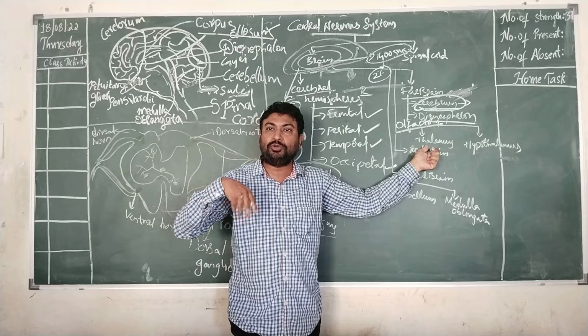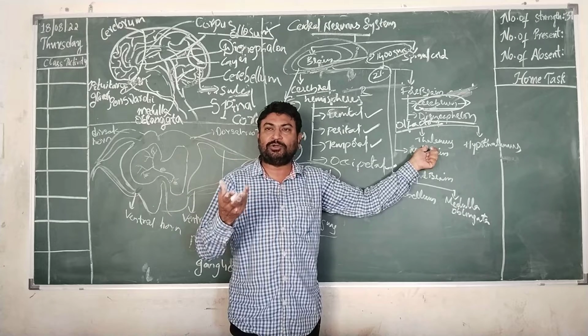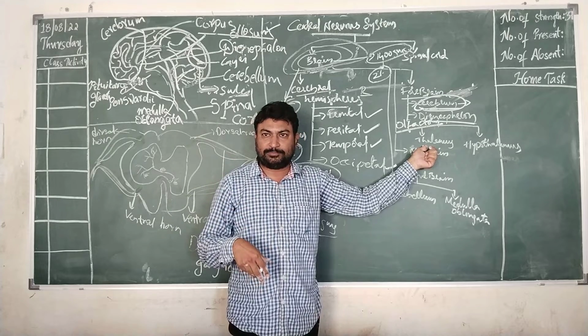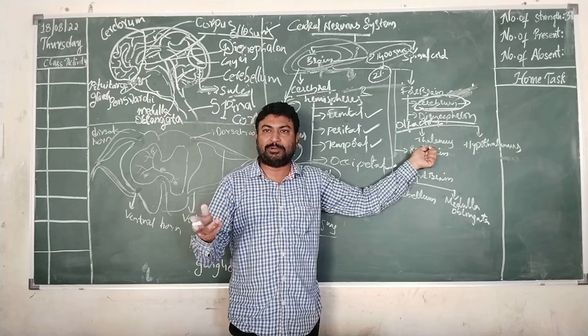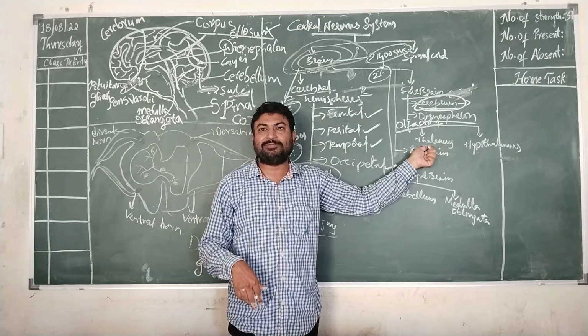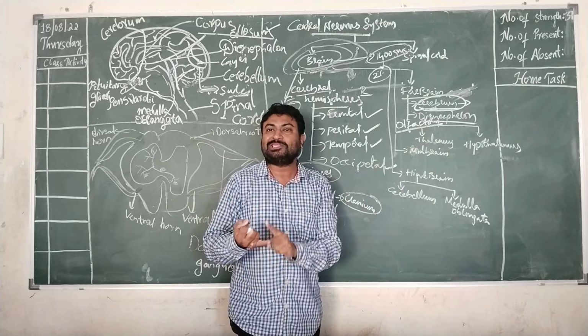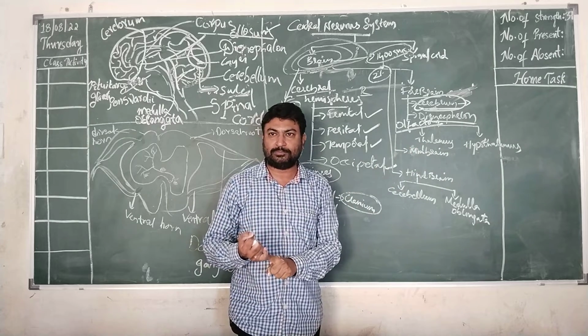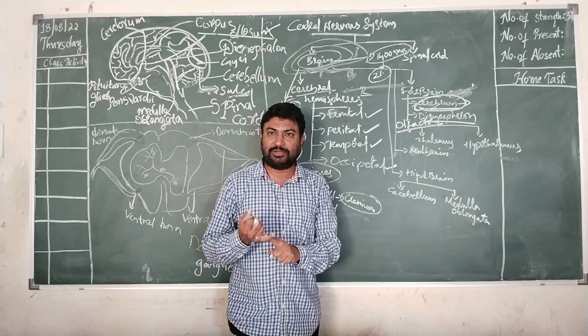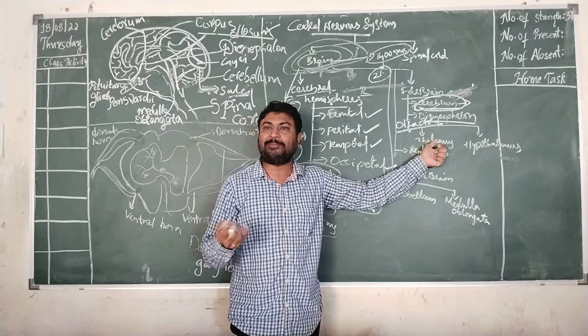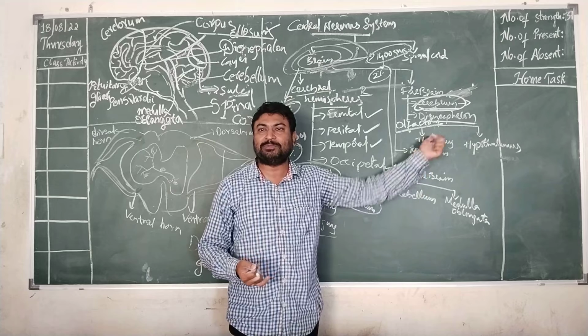That means it is going to interpret the reaction, interpret your muscular activities. That means it is going to receive and interpret some of the muscular activities, as well as it is going to act mainly during the hunger, sleeping time, etc. If you are feeling sleepy, this thalamus will become active. If you are feeling hunger, thalamus will become active.